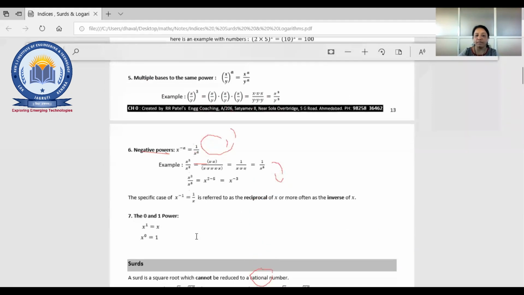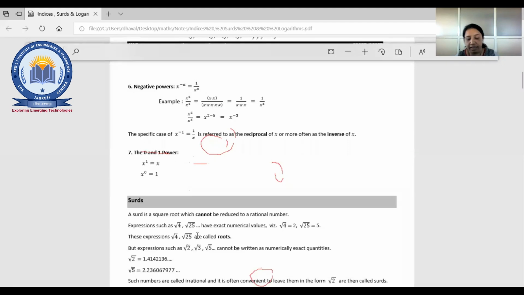The next one will be what? Negative power. That means it may be possible sometimes the power will be in terms of minus. So at that time we can do x raised to minus a. So obviously the minus power is there, so we can write it in which way? 1 upon something, right? It is also called the reciprocal or the inverse of x.